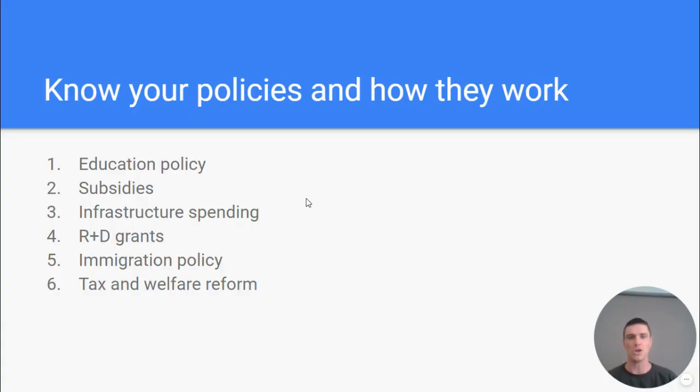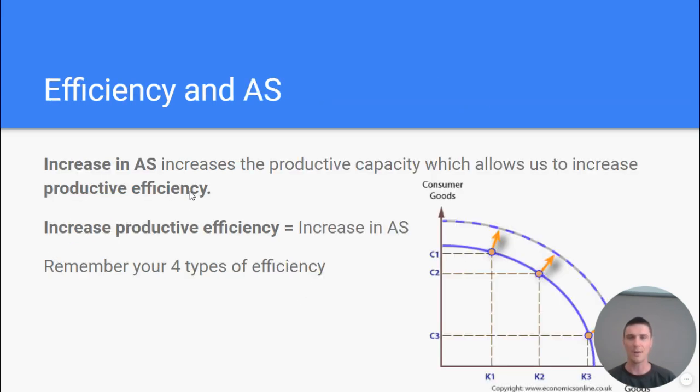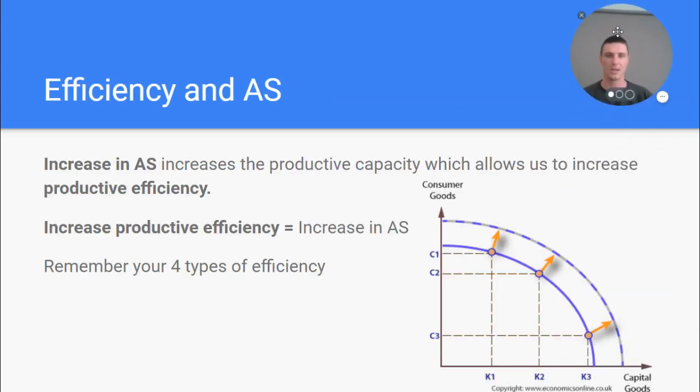So remember, know your policies and know how they work. Each of them has a little bit of difference in how it works, but it's a fairly standard argument about how they work. So I would say know a contemporary example of each, just because that's going to bulk up your answer. Remember that they're all designed to do the same thing. They're all designed to increase aggregate supply. They're all designed to increase productive efficiency and increase aggregate supply.